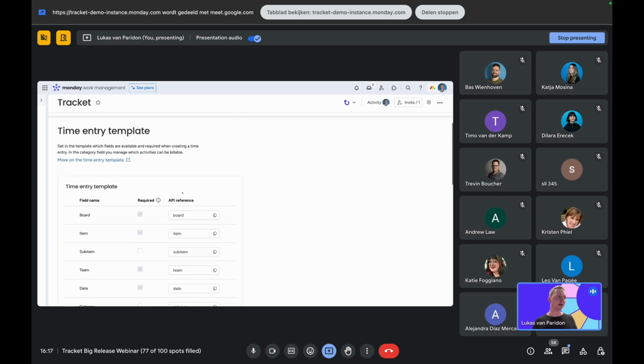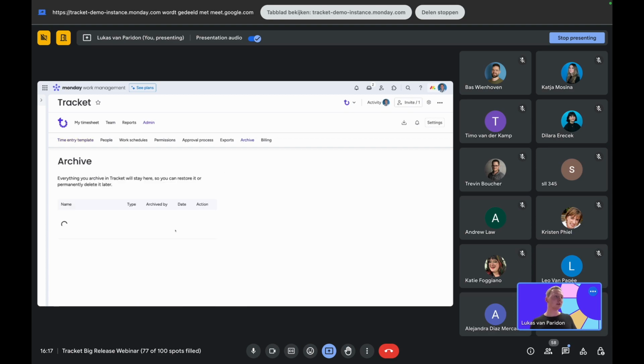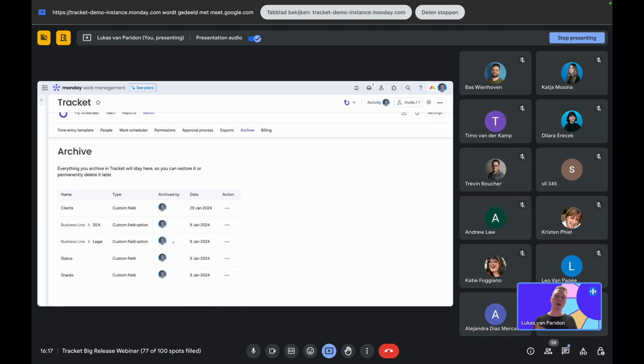Also, there's an archive of the custom fields available. So maybe you want to archive something that's not relevant at this point, but still save it. Yeah, that's archive. So it's possible. Let's see. Access management. There's a super Monday.com admin level.